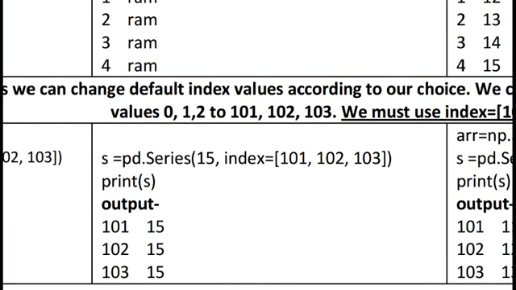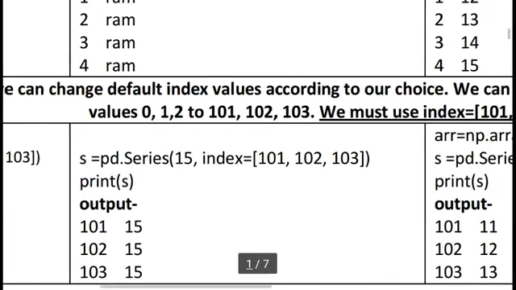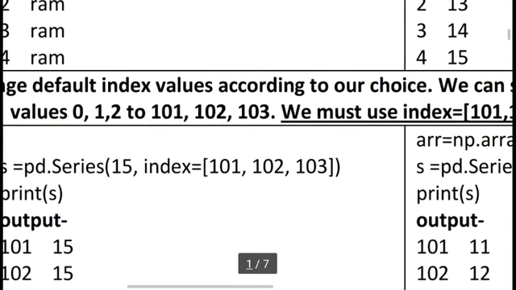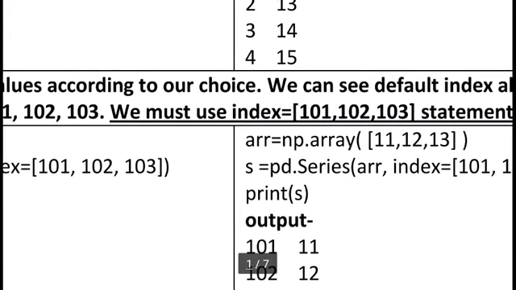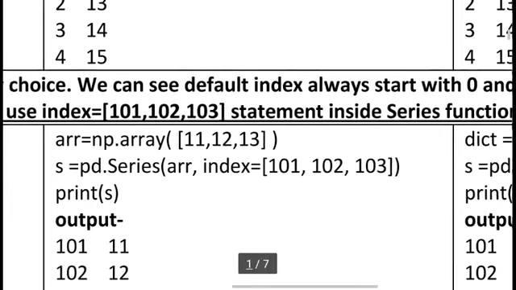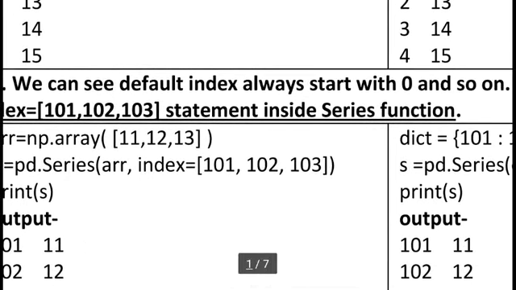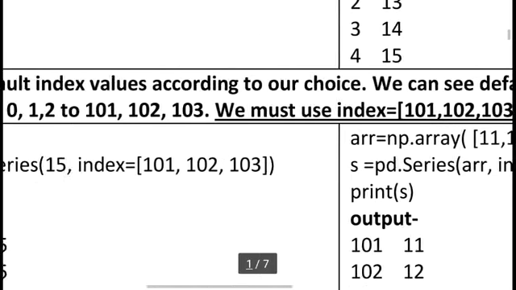Here the index 0 1 2 we can change according to our index 101 102 103, but we must use index is equal to, in square bracket, the user defined index statement inside the series function. This is important. We always use index is equal to our user defined index in the pandas series method. So here I am giving some examples.